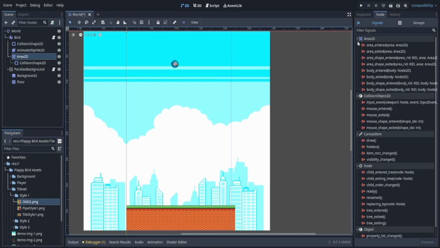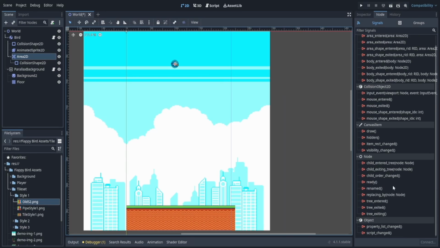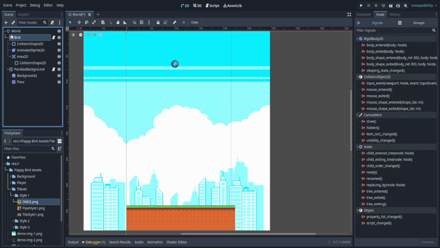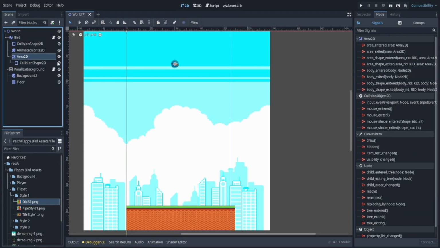First of all, it's important to note that these signals here are all specific to the Area 2D. These are built-in signals or functions specific for Area 2D. Now, there are other signals that are general for other things like Node or CanvasItem or CollisionObject or Object on the bottom. And in fact, if we go to our bird and select this bird instead, we see there's different signals, but these are all the same. That's because they all inherit the same type of node. Now let's go back to our Area 2D.